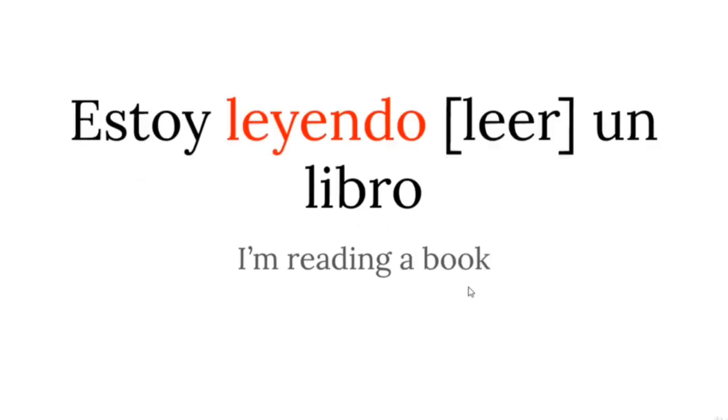Estoy leyendo un libro. This is one of the first of the few exceptions, of the few irregularities. I'm reading a book. So estoy, again, first person singular, yo estoy. And then leer. What happens here? We take away er, we add yendo, but we don't put the normal i. It isn't L-E-I, it is L-E-Y. So instead of a normal I, we have a Y. The sound, however, is the same, leyendo. So, estoy leyendo, I am reading un libro, a book.